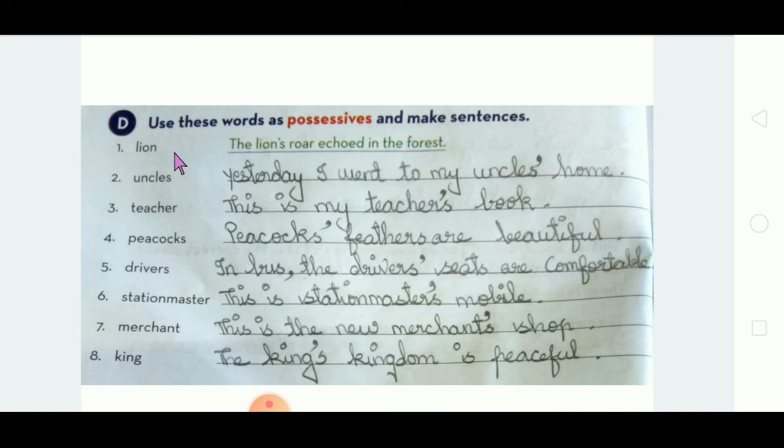See the D section, fourth section. Use these words as possessives and make sentences. You have to frame sentences. So this already we have seen in the basic worksheet also. I have given very easy and simple sentences only, not hard. Okay, let us see what it is.